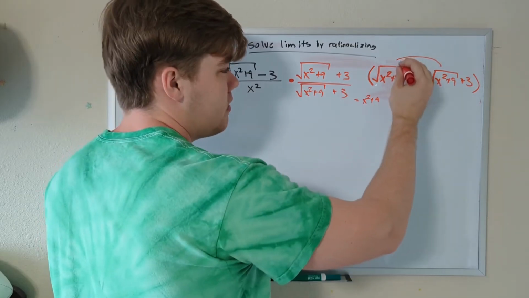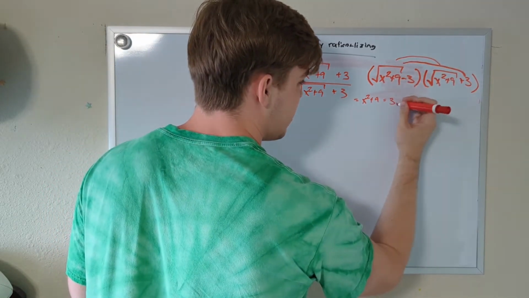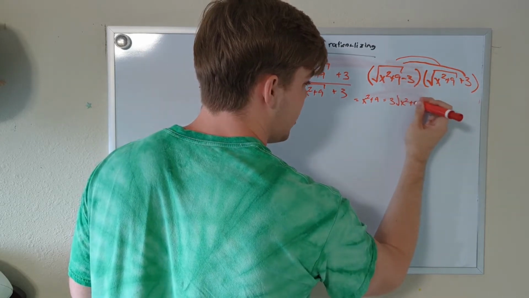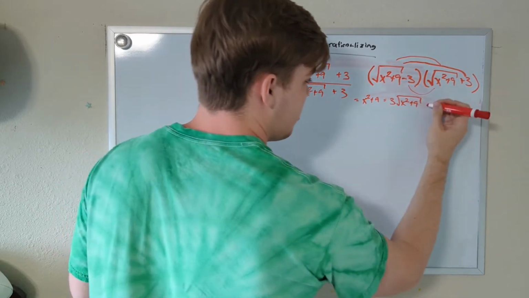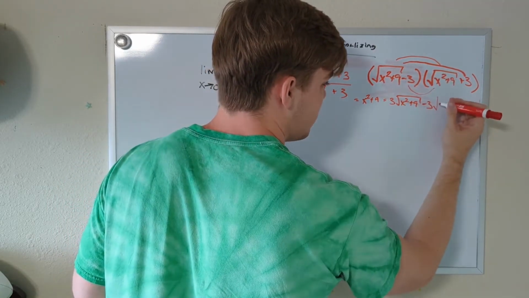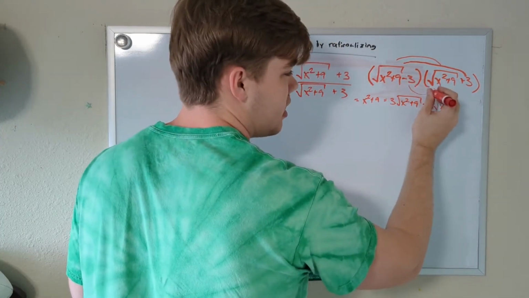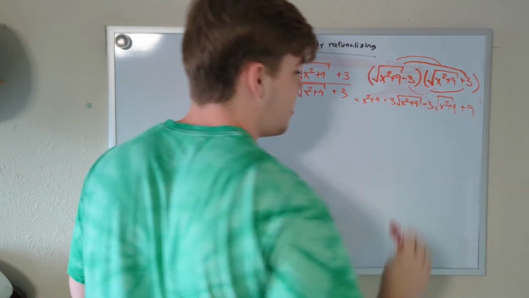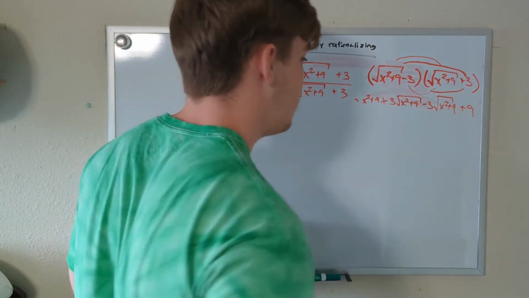That's a nice little trick to know as well. Next, we're going to do the square root of x squared plus 9 times 3, which is just equal to 3 times the square root of x squared plus 9. And now we're going to FOIL for negative 3. Negative 3 times the square root of x squared plus 9 is equal to negative 3 times the square root of x squared plus 9. And negative 3 times 3 is equal to negative 9. Oh, that should be a minus sign there, my bad.